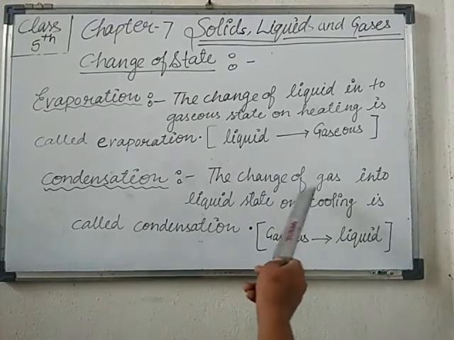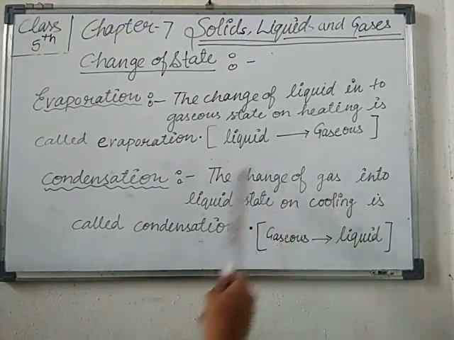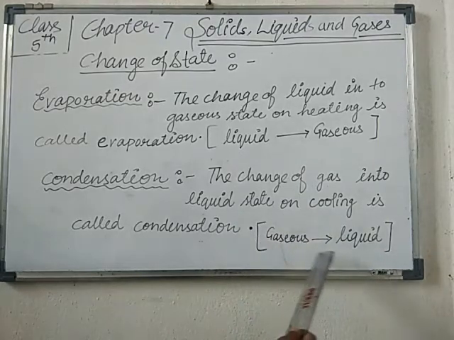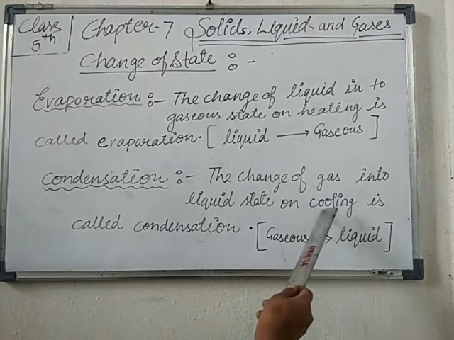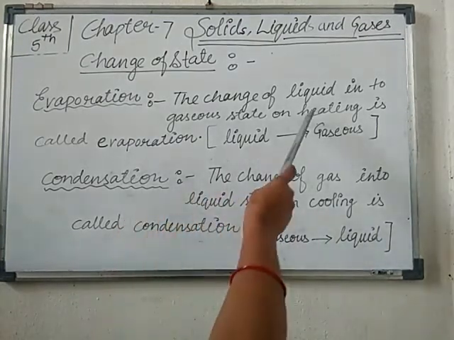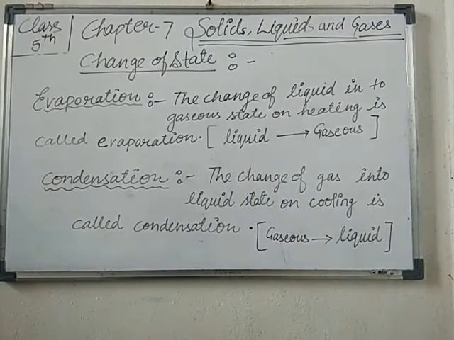Condensation means the change of gaseous state into liquid state on cooling. Condensation happens on cooling, evaporation happens on heating. Such a process is known as condensation.